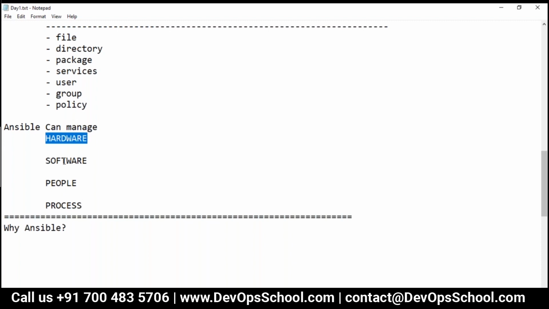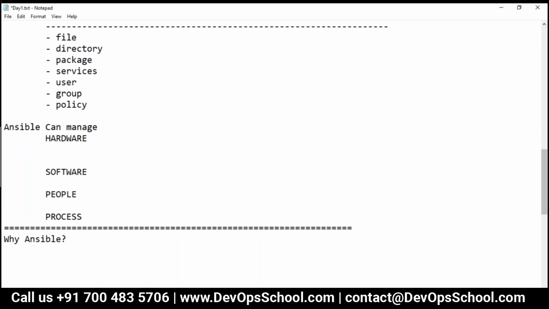Nowadays, if you look at your server environment, most of the servers you are managing are run by virtualization software like VMware, Hyper-V, VirtualBox, Xen, KVM. All these are hypervisors, and hypervisors are software.